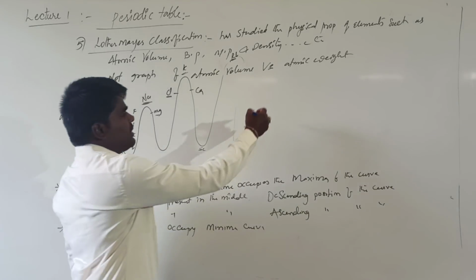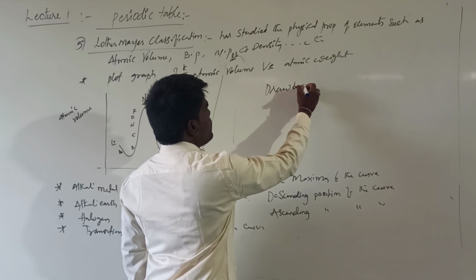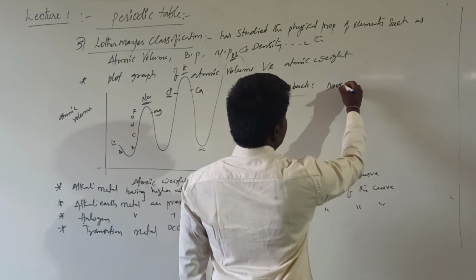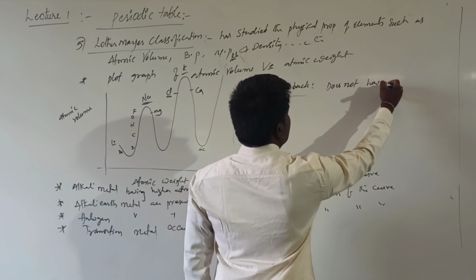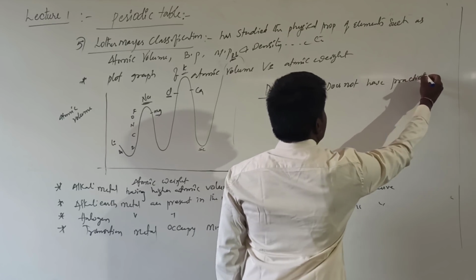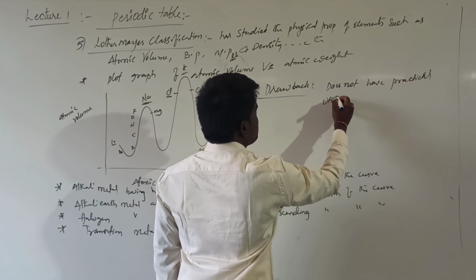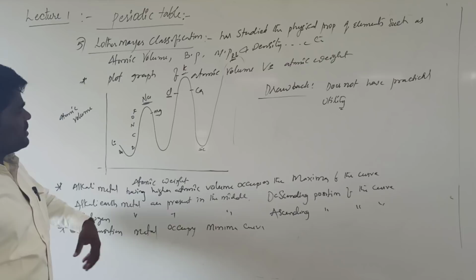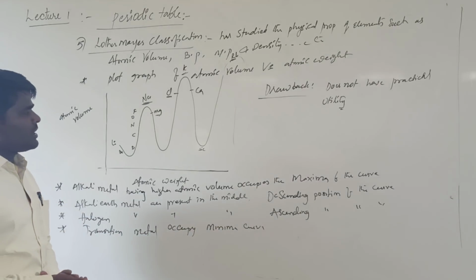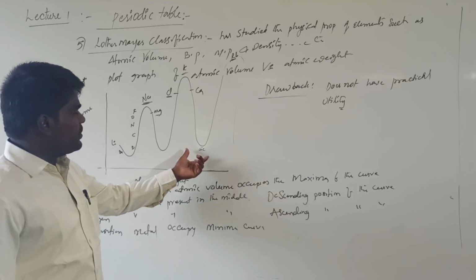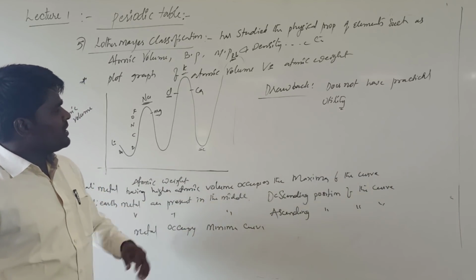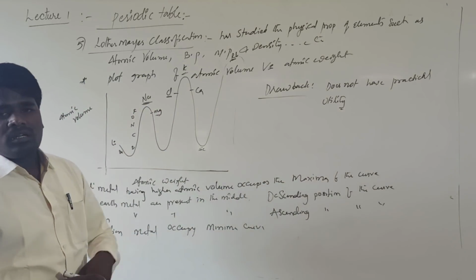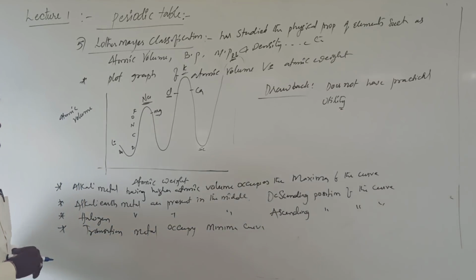And what is the main drawback? If you are looking at the drawback of Lothar-Meyer, this particular classification does not have practical utility. Even though it has similar properties repeating at certain regular intervals, it is very difficult to reproduce this periodic table every time needed, and it is very difficult to extract the data from a particular curve or graph. So because of that reason, this was ruled out.